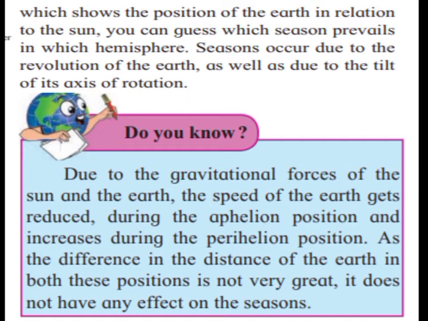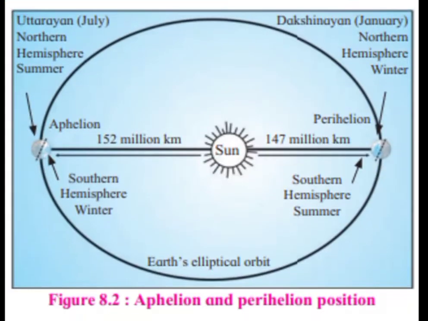As the difference in the distance of the earth in both these positions is not very great, it does not have any effect on the seasons. So now children, we are going to see figure 8.2, which shows you the aphelion and the perihelion positions.